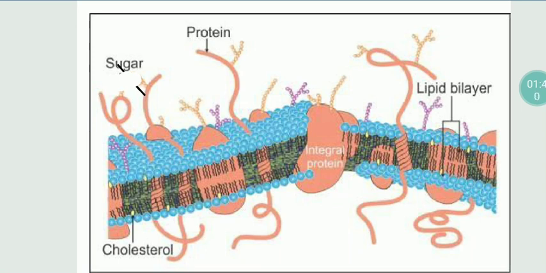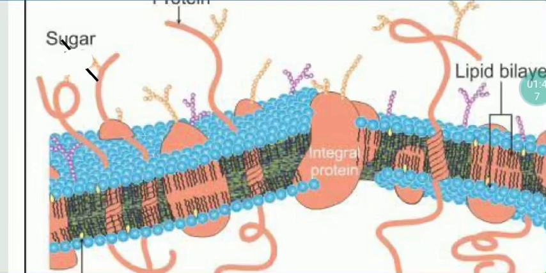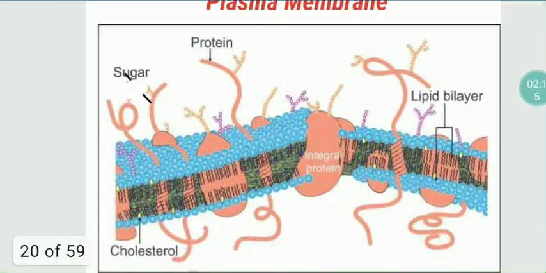This has to be remembered. 52% is occupied by proteins, 40% by lipids, and 3 to 5% by carbohydrates. So the major constituents of the plasma membrane are proteins, lipids and carbohydrates. Now let us learn one by one.